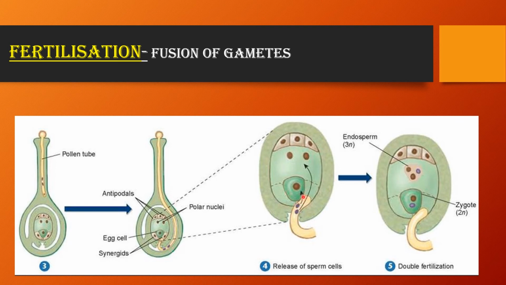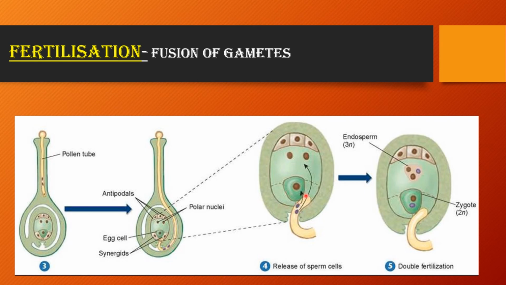The primary male gamete enters with the help of synergids by rupturing the filiform apparatus, and that primary male gamete fuses with the egg cell. And here it forms the zygote, a type of diploid cell.